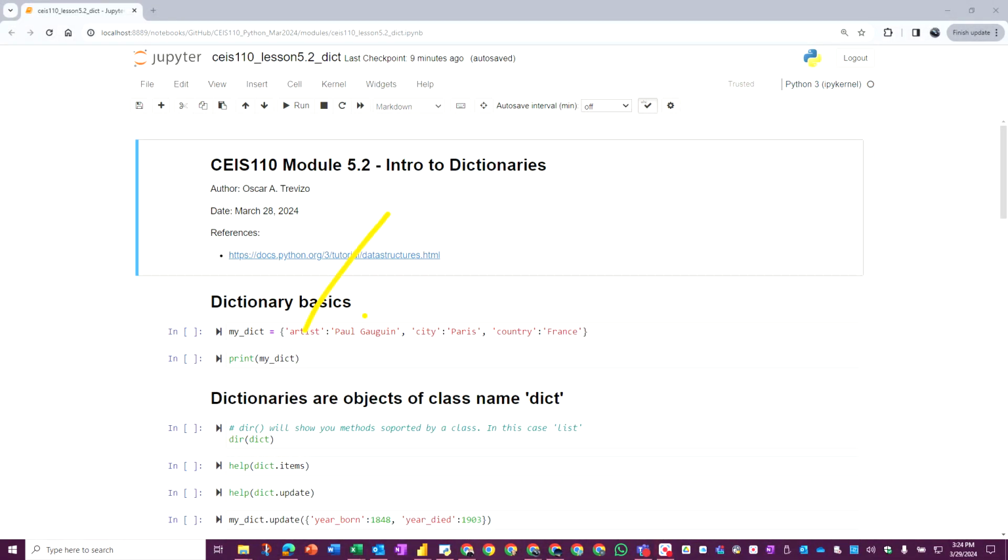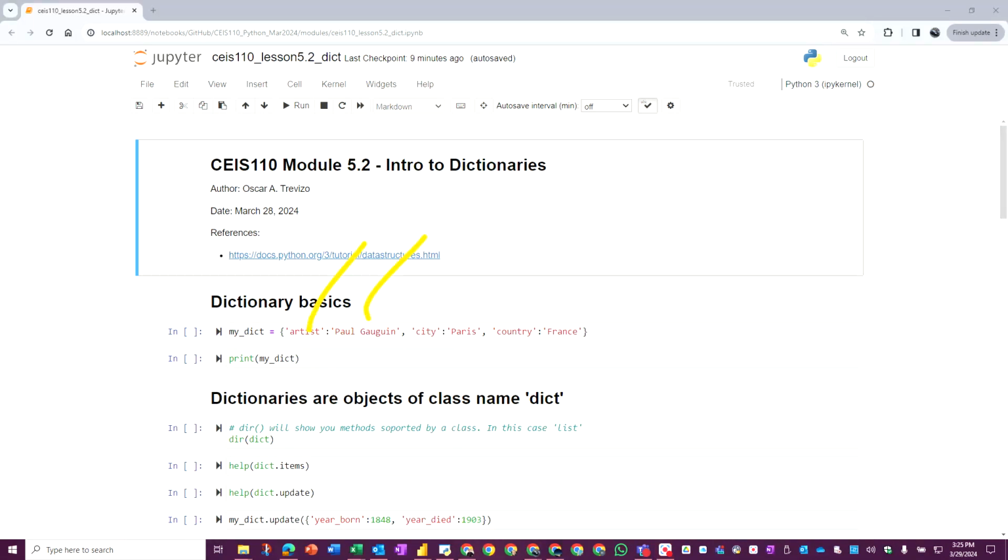Okay, so it is a pair of key and value. Then the next pair, each pair is separated by a comma. Here you have your first pair, here you have another pair, and they are separated by commas, just like in lists. But again, each data item has a key and a value.